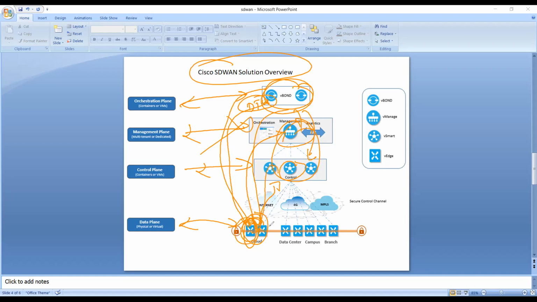And finally, these vEdge devices will be using TLOC, right? So TLOC is nothing, that is your transport locator. Okay, so using this one, these devices will try to configure IPsec in between each other, right? That will be kind of full mesh with each branch, campus, data center, everything. Okay, so this is the solution overview. So whenever we deploy the thing, in the same way we deploy these things. Okay, now let's discuss the final, that is vEdge. So about the vEdge, what is TLOC, what is BFD. So these things we'll discuss now.